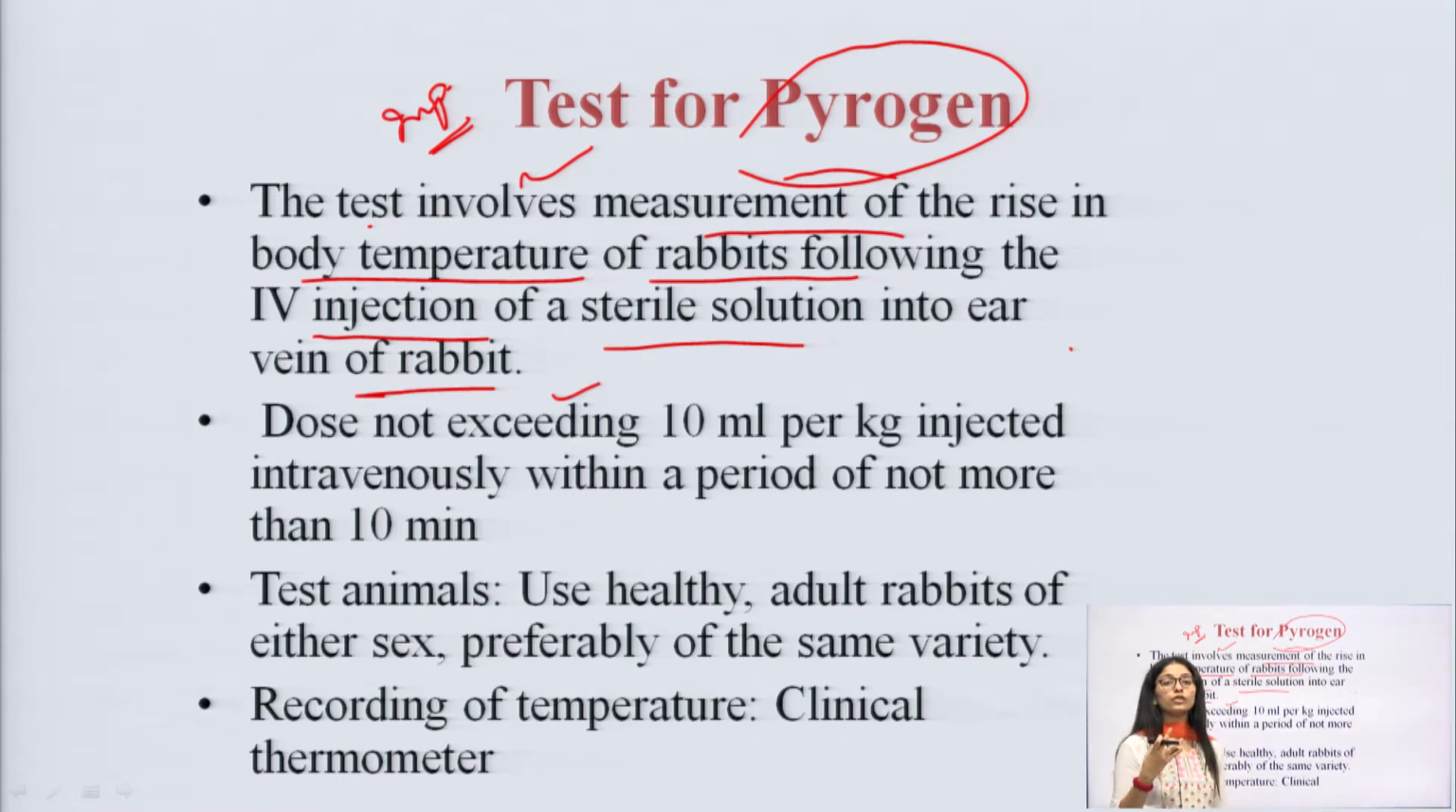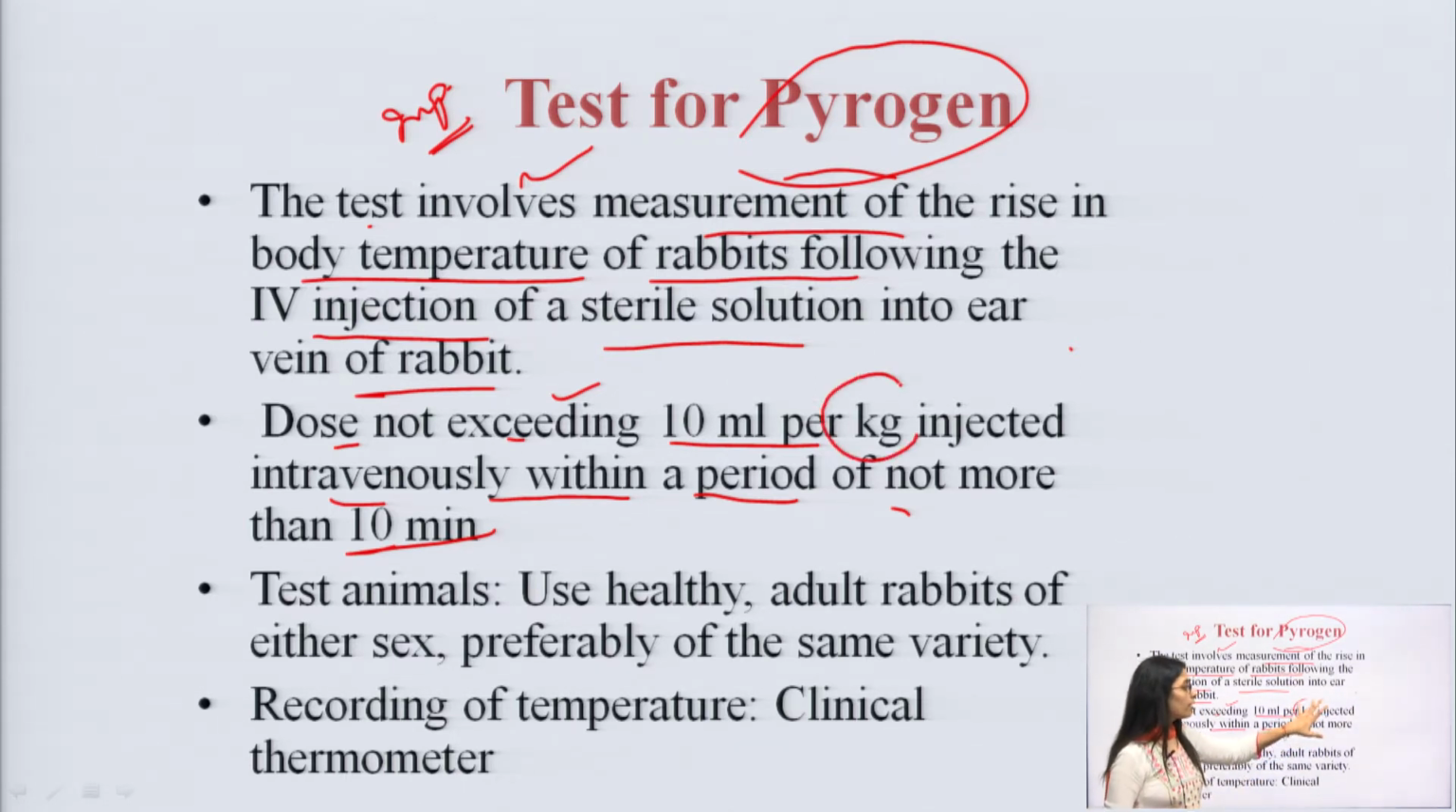So, what we have to do is measure whether the temperature is increasing in the rabbit or not. So, we have to administer a drug to the rabbit, that is point number 1. Number 2, we have to see whether there is a rise in temperature or not. The dose should not exceed 10 ml per kg, injected intravenously within a period of not more than 10 minutes.